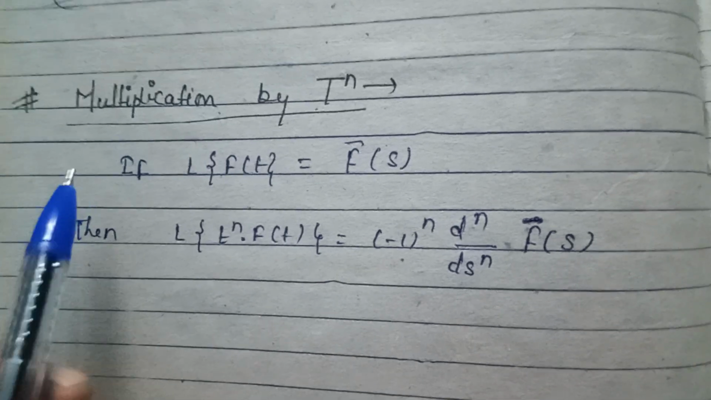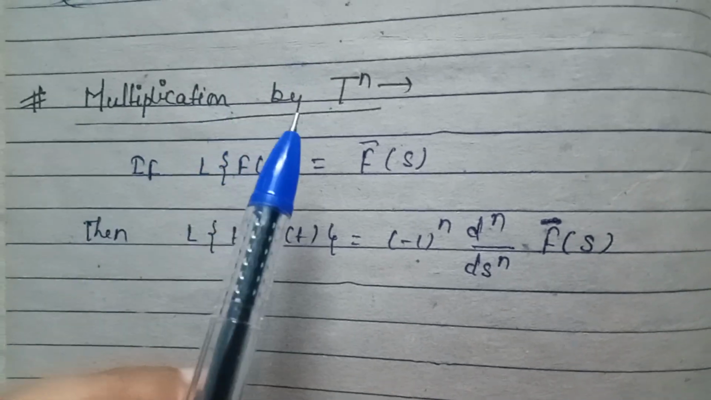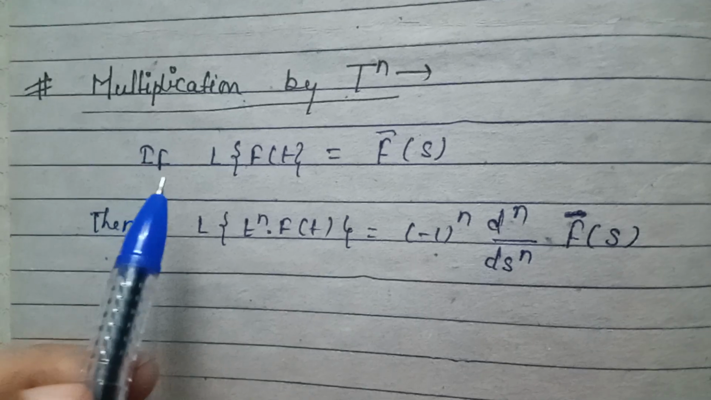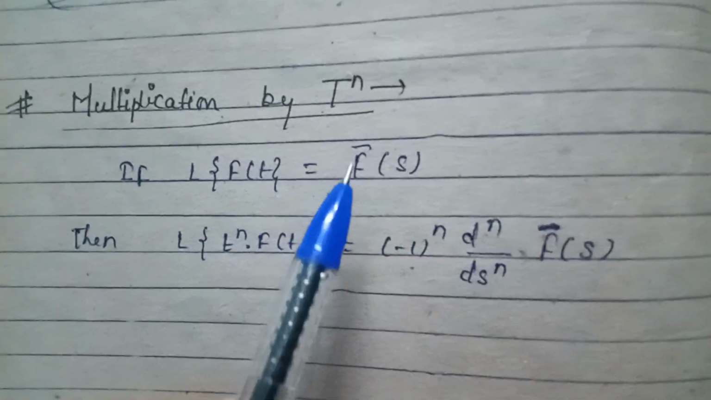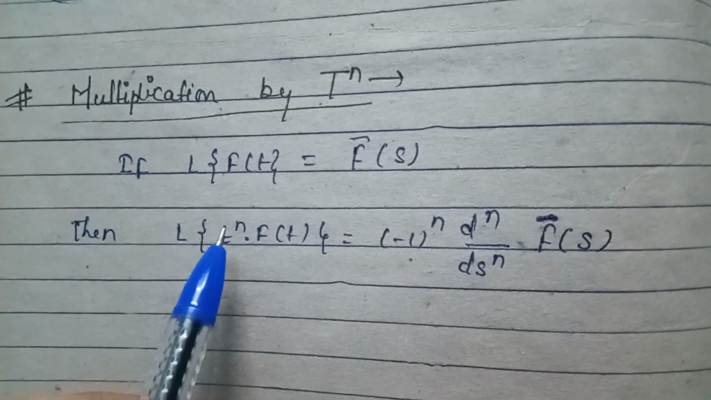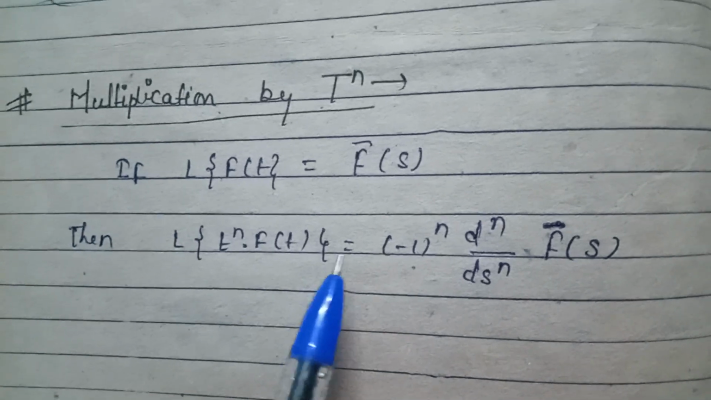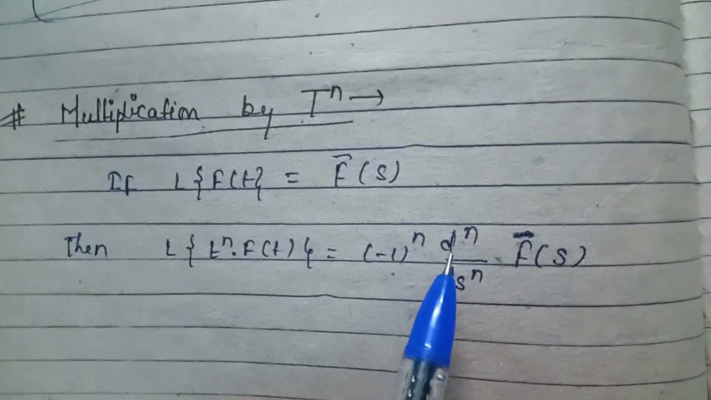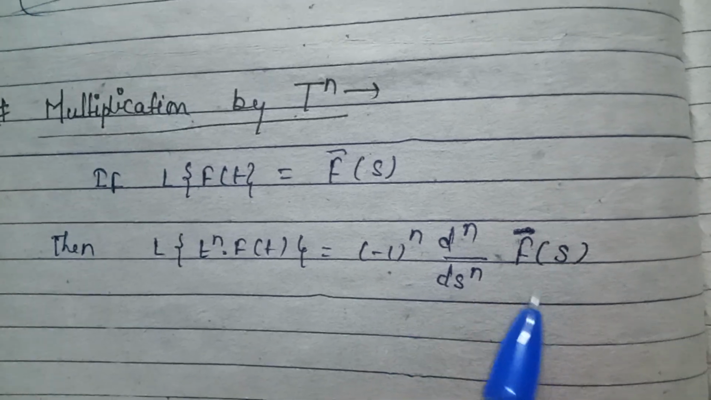Here is another property, multiplication by t to the power n. If Laplace of f(t) is equal to f bar(s), then Laplace of t to the power n f(t) is equal to minus 1 to the power n, d to the power n upon ds to the power n of f bar(s).